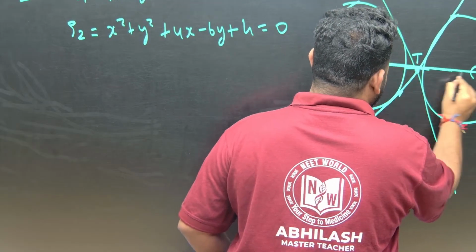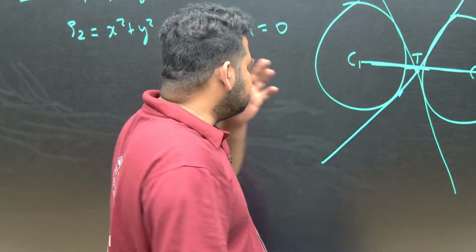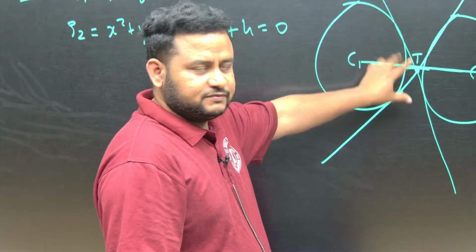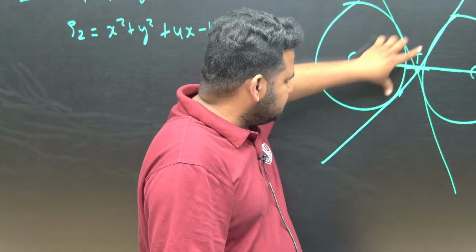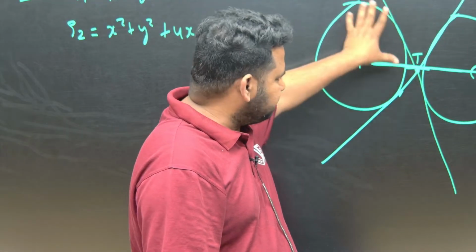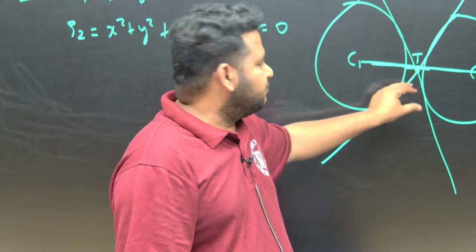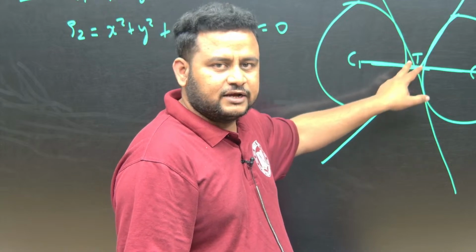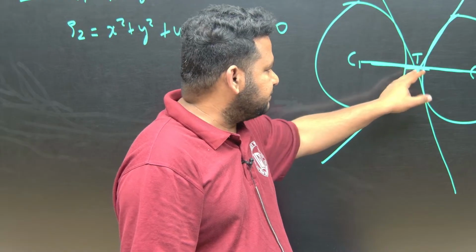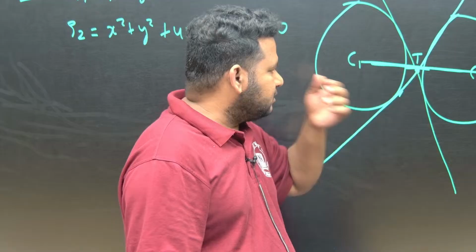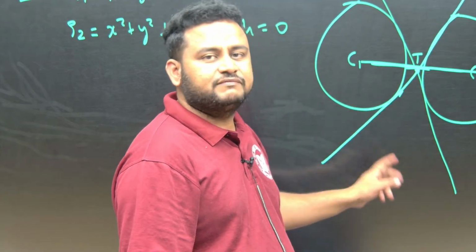This point T is called the transversal point, where these two tangents meet the two circles. When they meet like this, they are called transverse common tangents. This transverse point T divides the two circles internally in the ratio R1 is to R2.